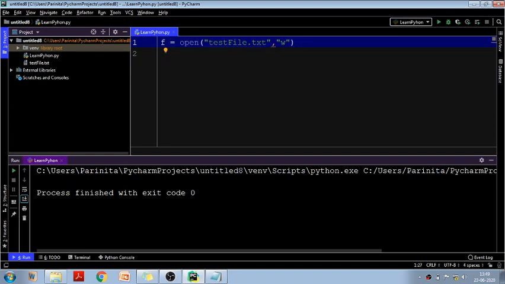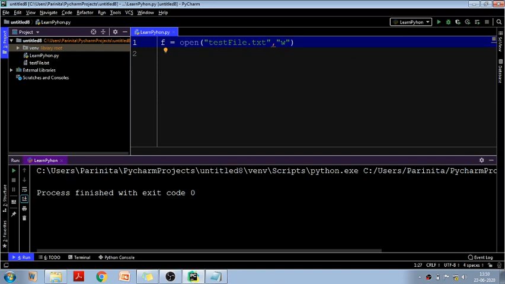Write mode means you want to write something in your file. And what is the difference between writing and appending? If you already have some content in your file, with the help of write mode, all the previous content will be deleted, and only the new content that you write in the file will be present. But in append mode, whatever content was already there in the file will remain unchanged, and along with that old content, your new content will also be added.